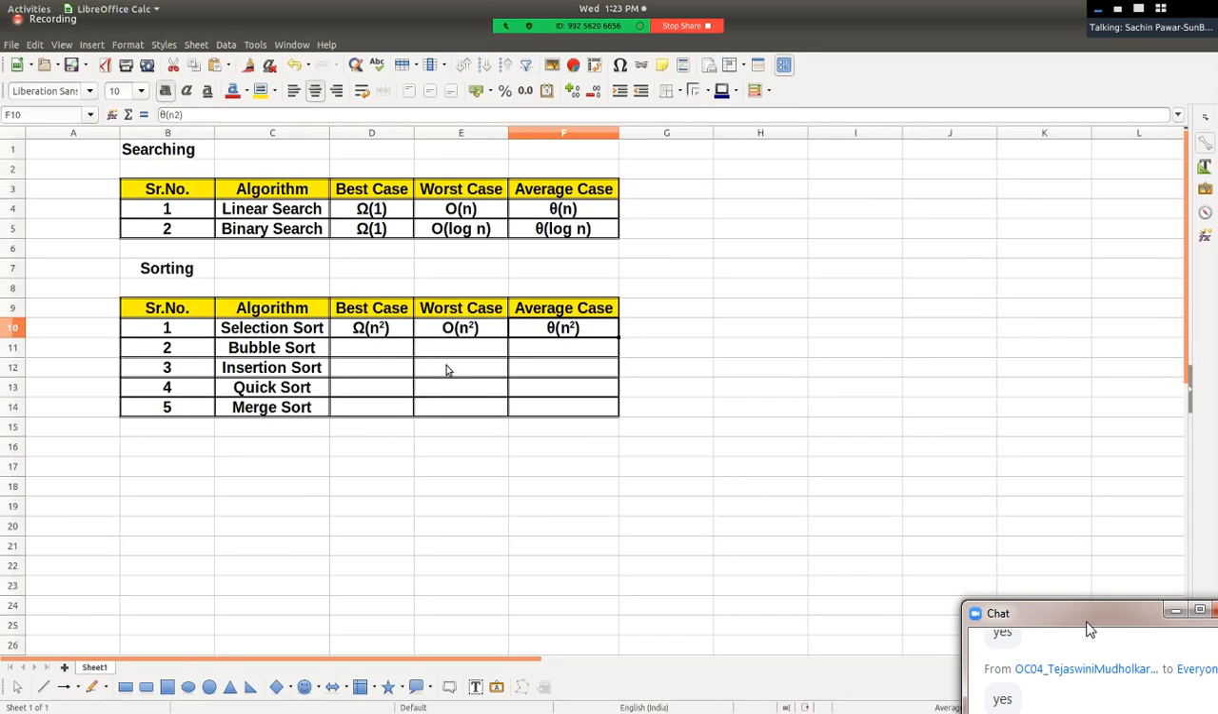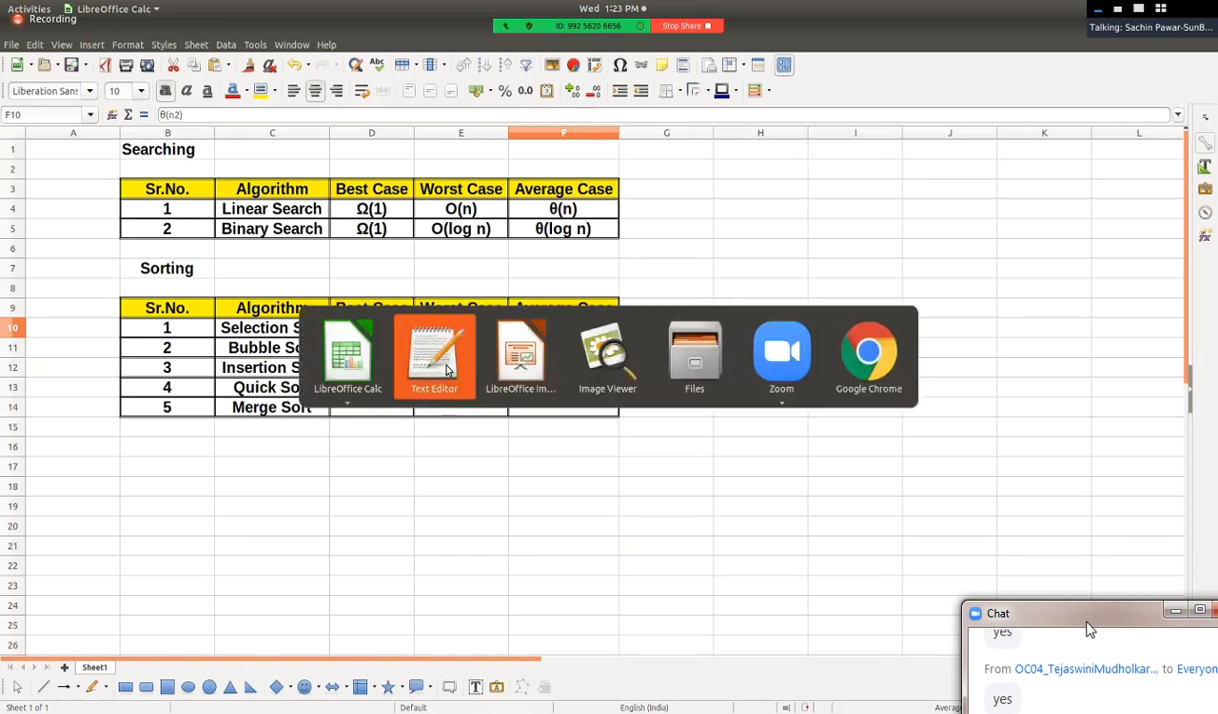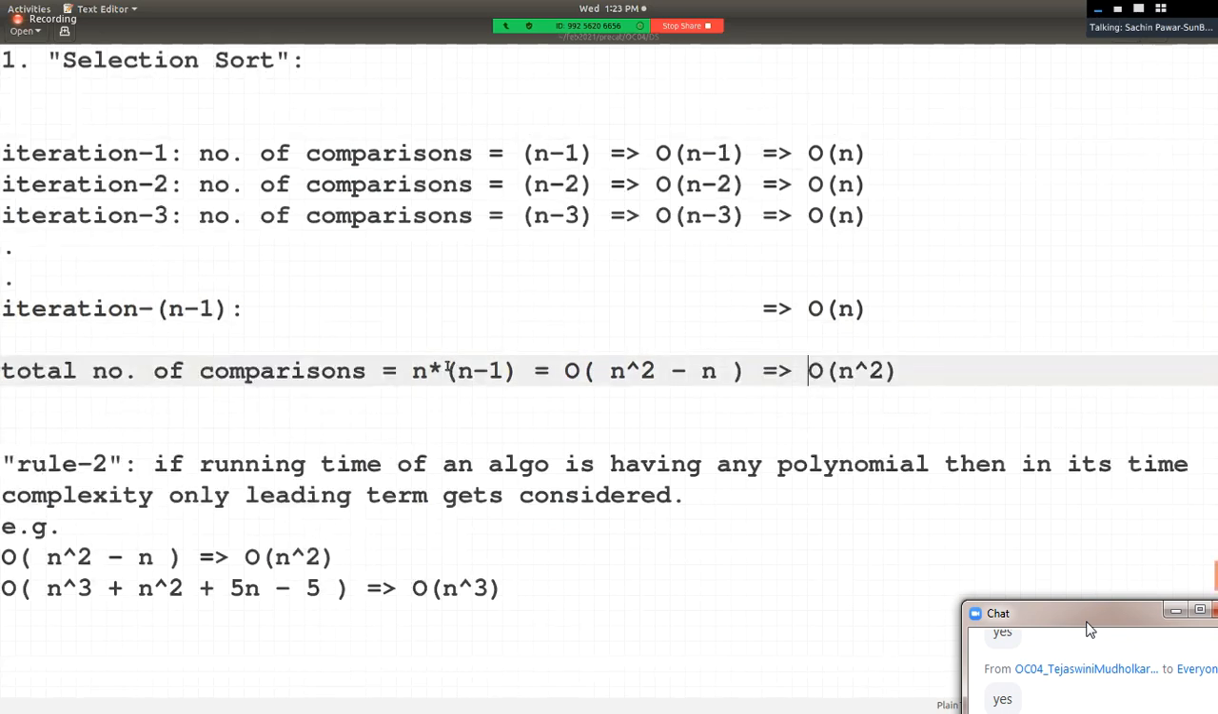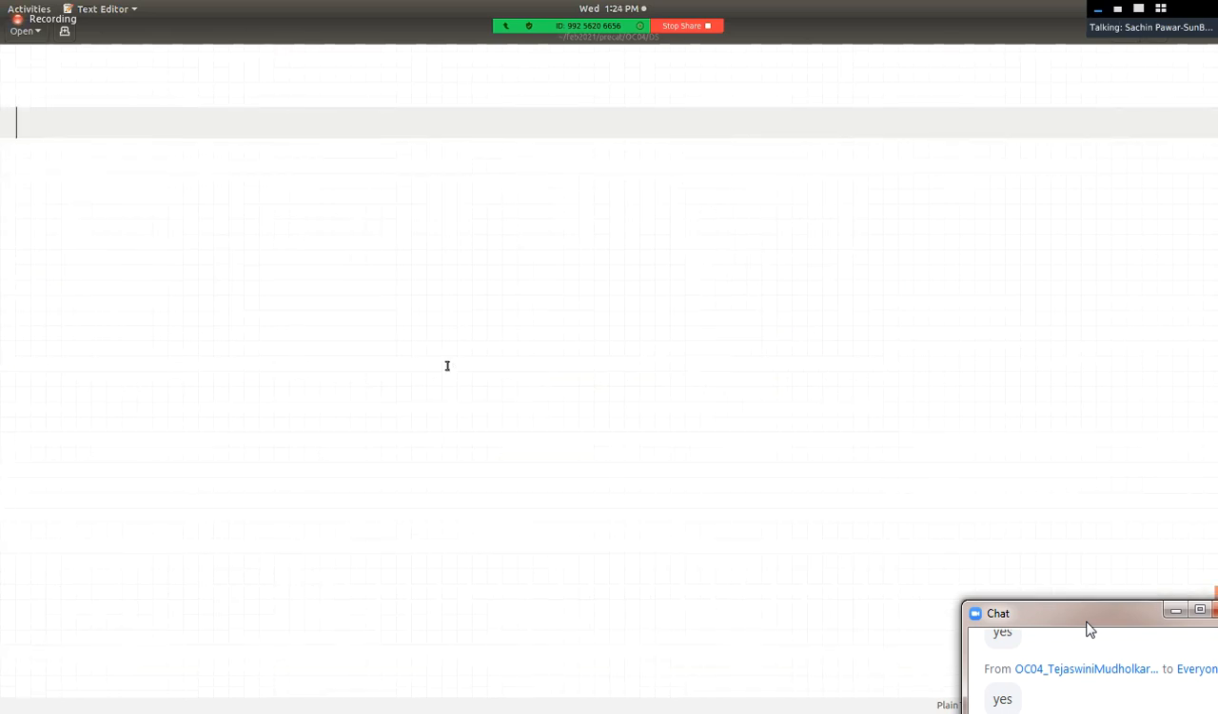Is that fine? From exam point of view, no one will ask you to write a program. No one will ask you to prove how its time complexity is this much. But for your information, just to give you an idea, I told you this here. Is that fine? So can we move to the next algorithm, that is bubble sort?